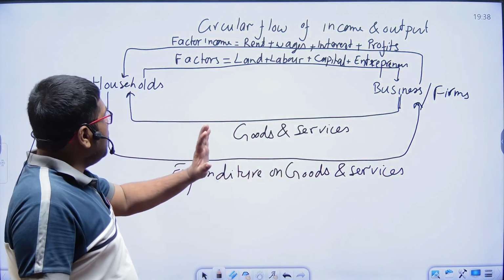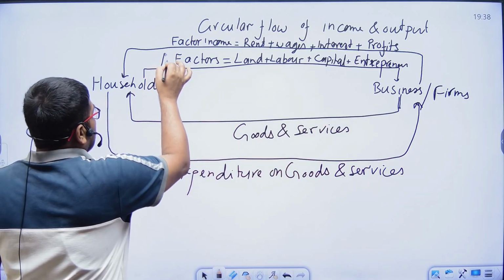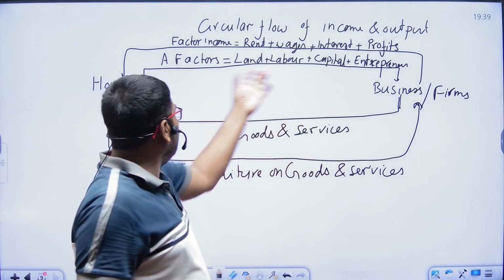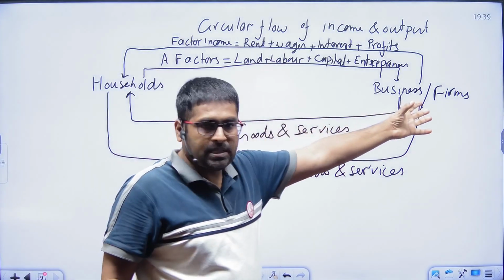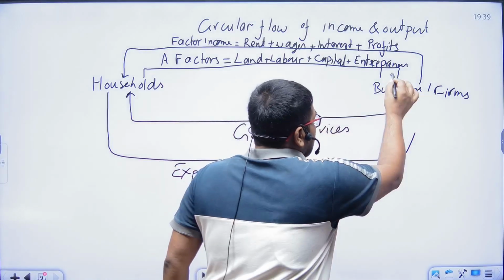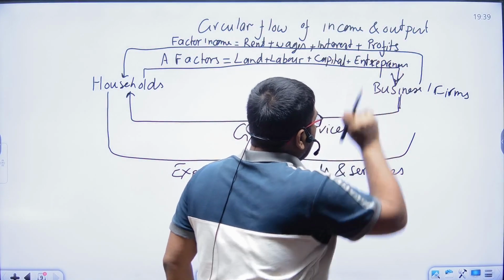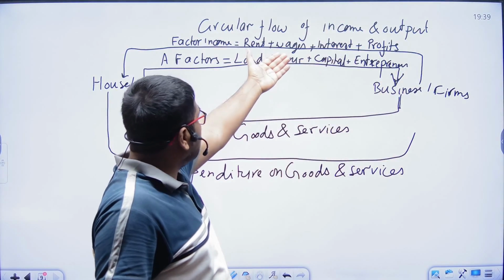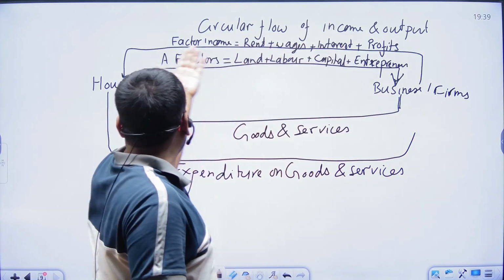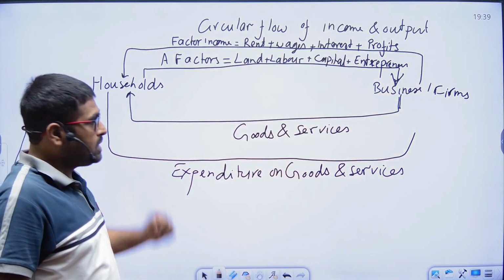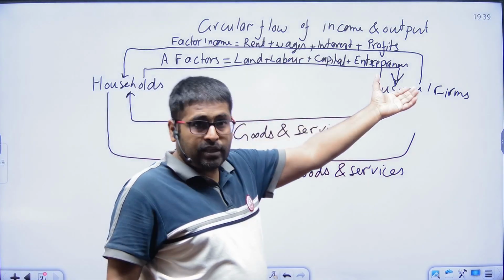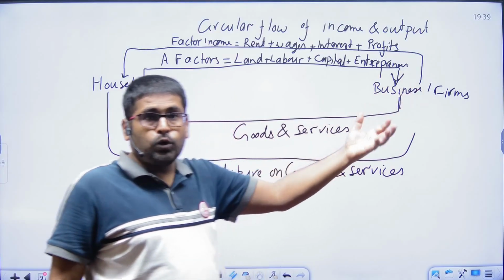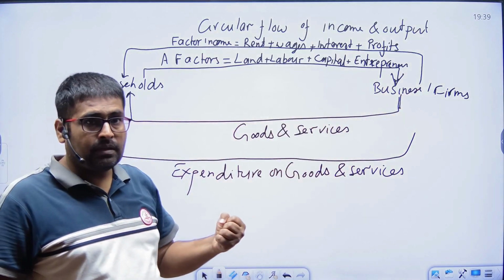So first of all, A. What is A? The factors land, labor, capital provided by the household to the businesses and the firms. In return, businesses and firms are providing the rent, wages, interest and profits to the household. Next point. These factors are used by the businesses to produce goods and services.